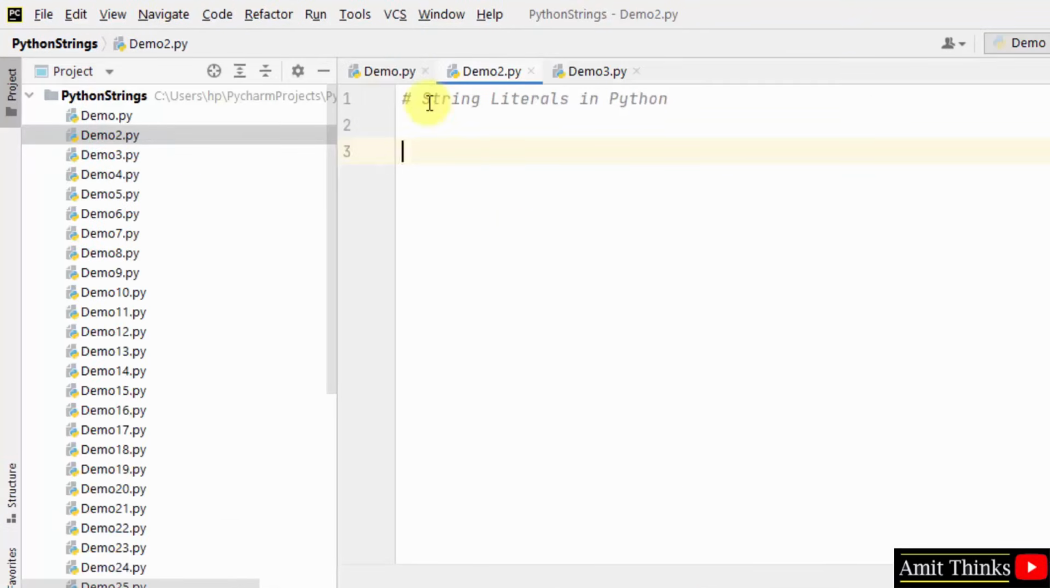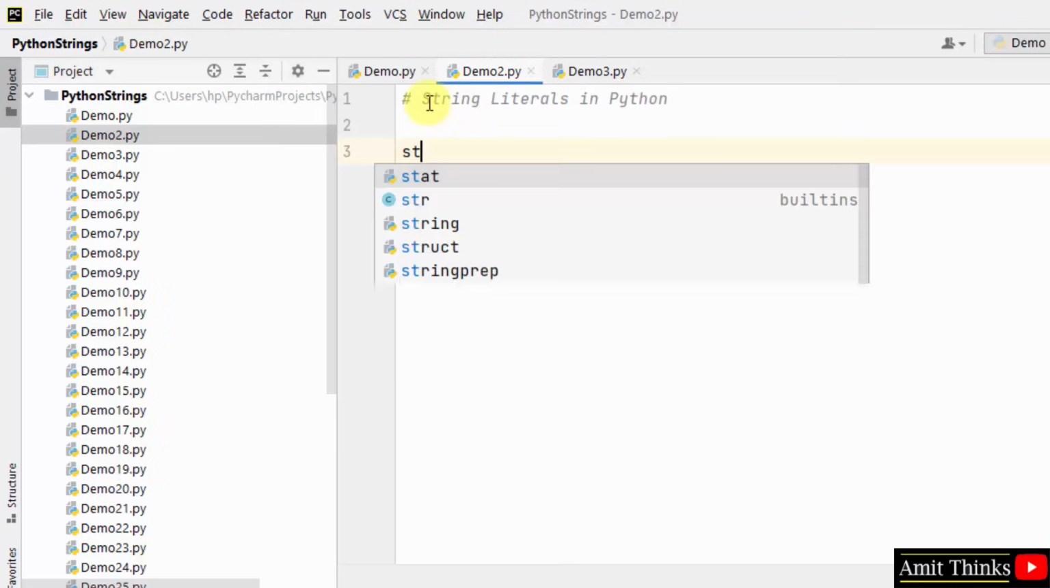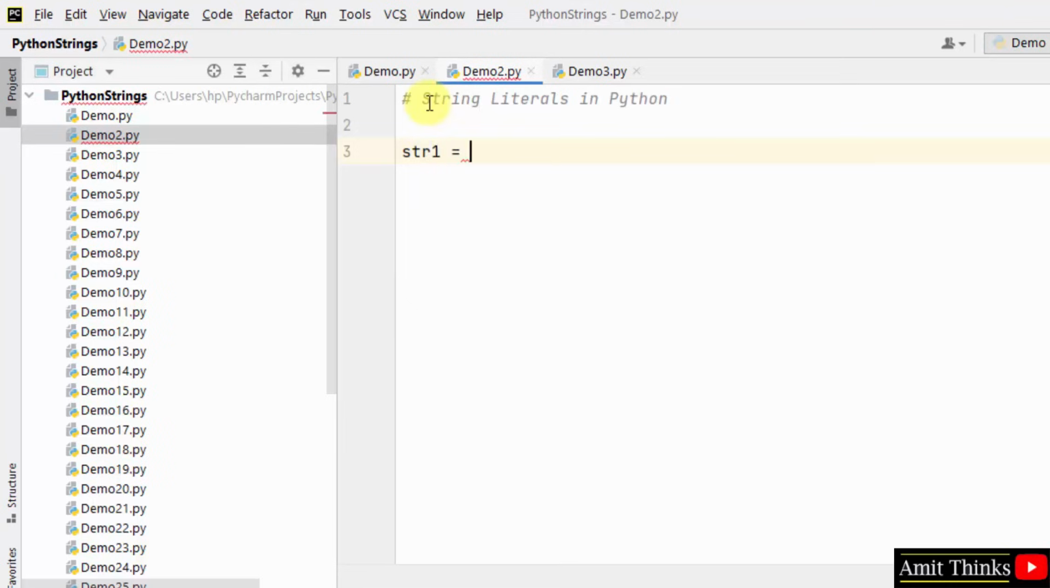So now I'll focus on string literals. Literals are enclosed in single, double quotes and even triple quotes. We will see the example now. Let me create string 1.